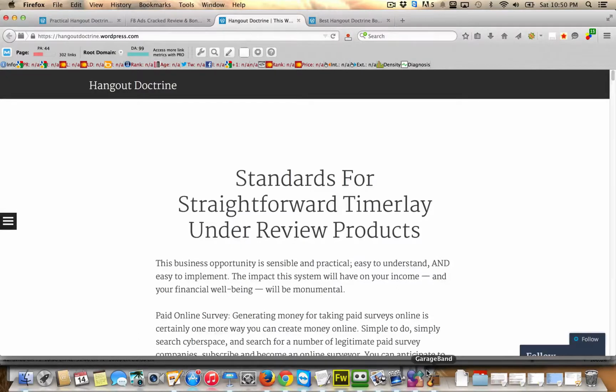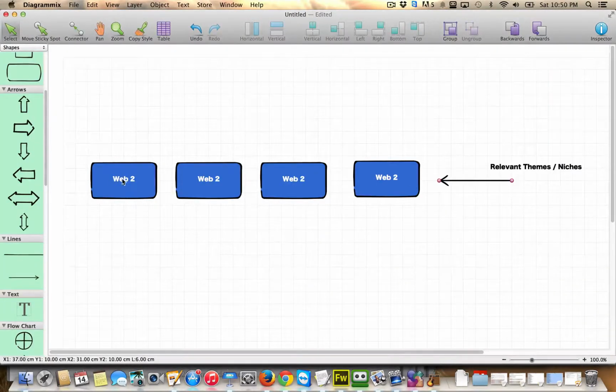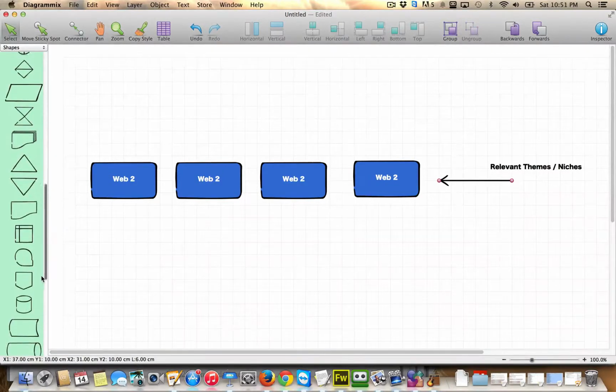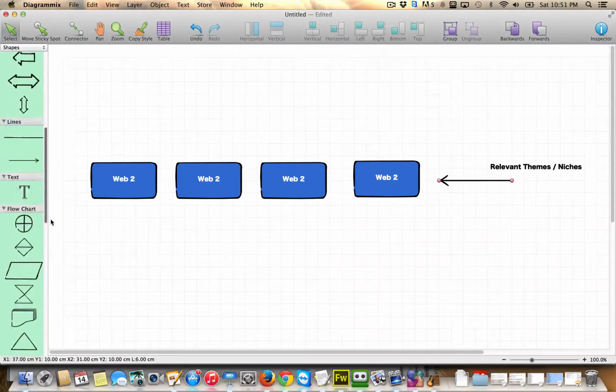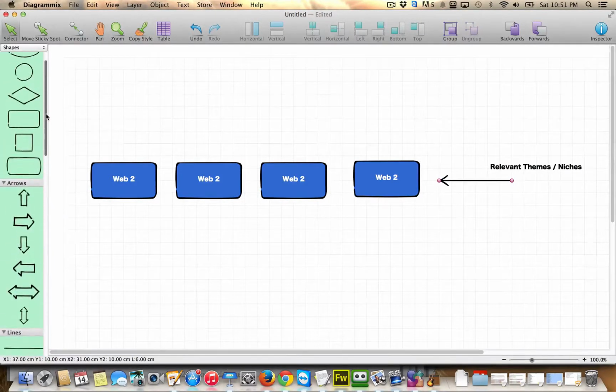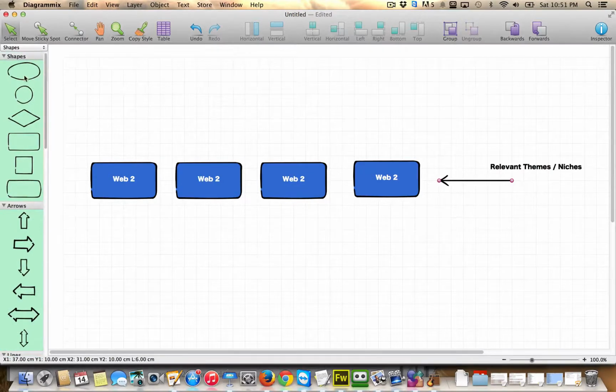So the way that we do this, and we build this authority up like I was showing you, is again we create numerous posts. So we have numerous pages, numerous posts on each of these Web 2.0s. In addition to that, and I'm just going to draw this out right here real quick, we want to send backlinks to these Web 2.0s, okay?